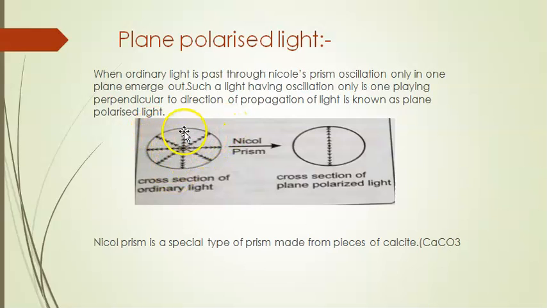In a beam of ordinary light with different directions, when it passes through the Nicol prism, only one direction remains. That is called plane polarized light. The Nicol prism is a special type of prism made from pieces of calcite ore.